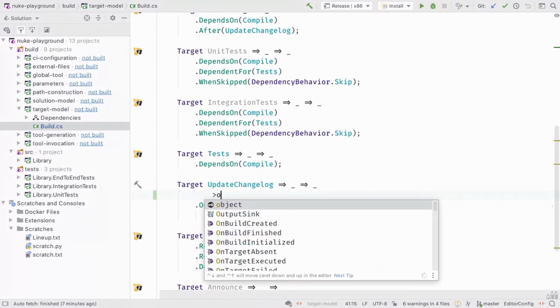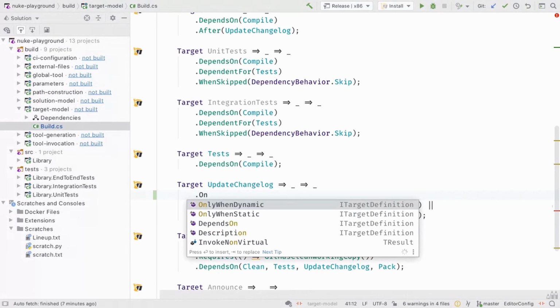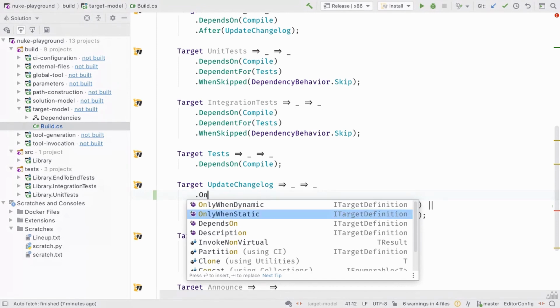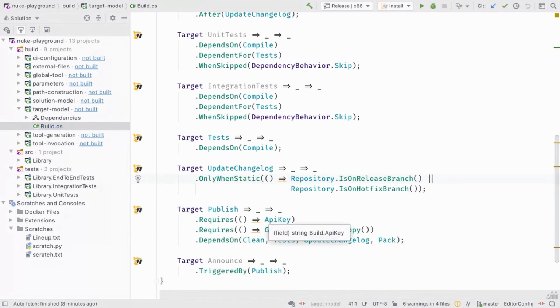There's also the only when dynamic. The difference is only when static will be executed at the very beginning of our build execution, and only when dynamic will be executed right before a target execution. So one target could, for instance, prepare something, and another target could decide based on the results of that previous target if it should execute or not.